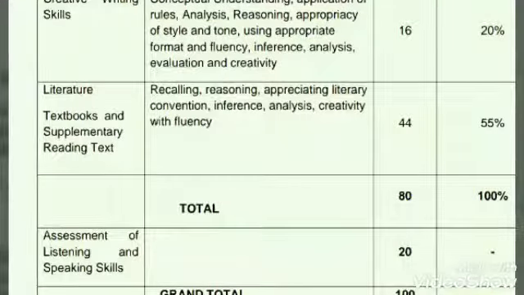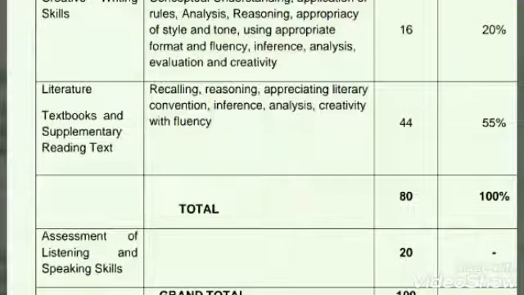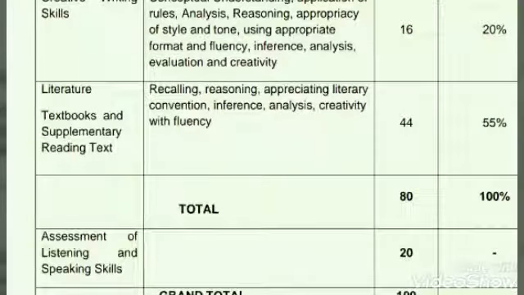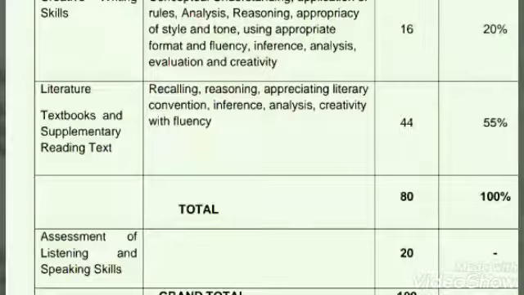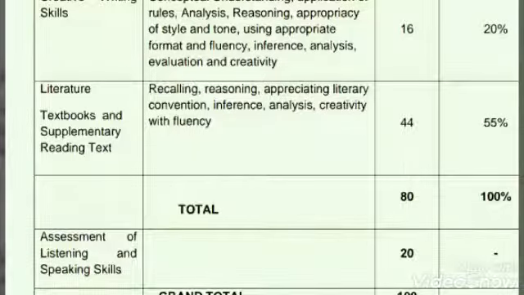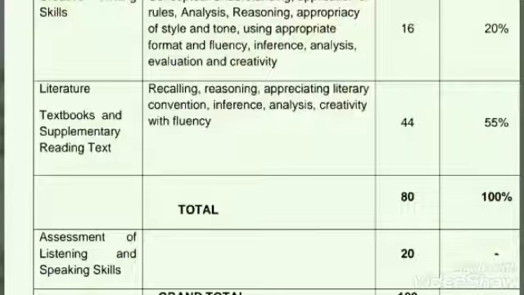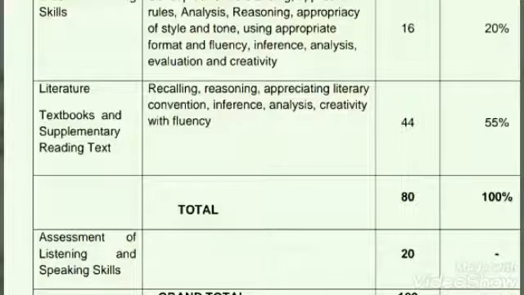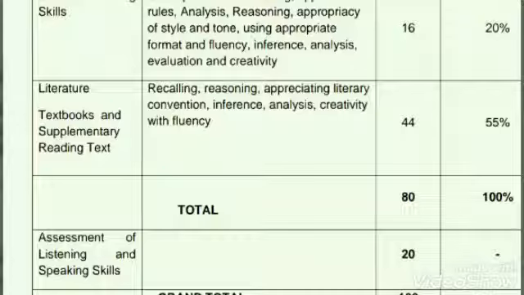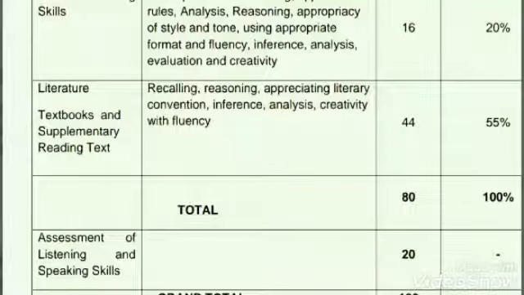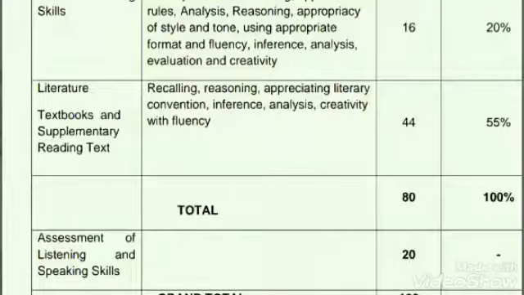Now literature part. Literature part has been given maximum weightage. You can see 44 marks weightage has been given, that is 55% of the total. The question paper is of 80 marks, I have already told you, as ASL is also there for 20 marks, assessment of speaking and listening, as you are already acquainted. So along with that, 80 plus 20, total 100 marks are there.